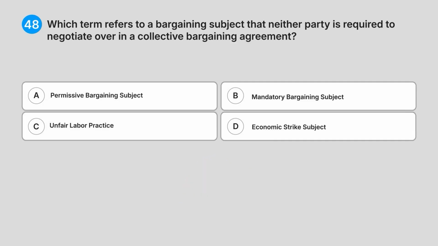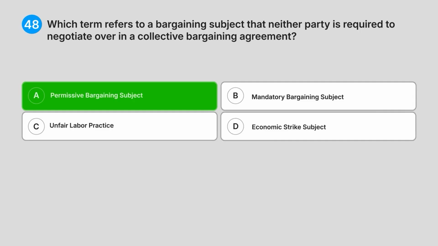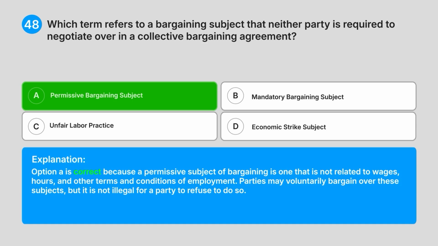Correct answer. A. Permissive bargaining subject. Explanation. Option A is correct because a permissive subject of bargaining is one that is not related to wages, hours, and other terms and conditions of employment. Parties may voluntarily bargain over these subjects, but it is not illegal for a party to refuse to do so.